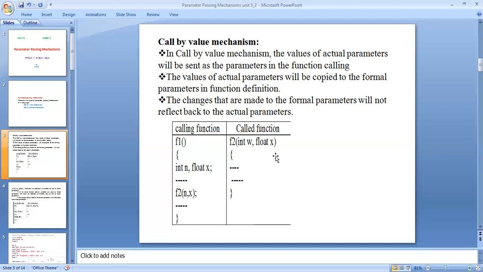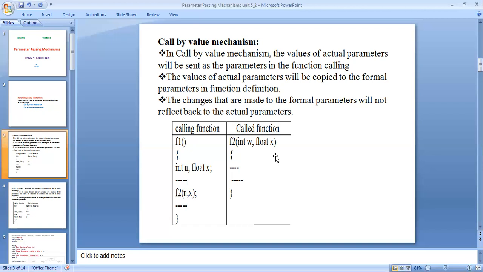The values of the actual parameters will be copied to the formal parameters in the function definition. Actual parameters are the variables you define in the function call. The changes that are made to the formal parameters will not be reflected back to the actual parameters. If we change variables or data types in a function, they will not be reflected in the actual parameters.